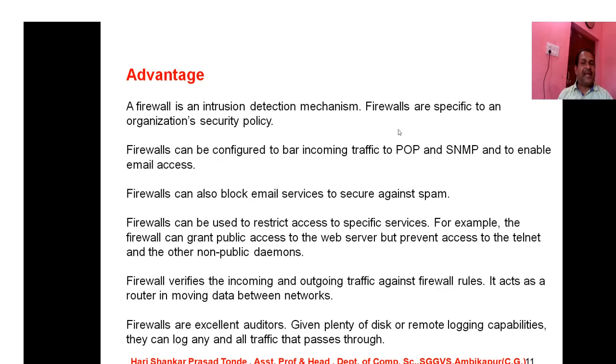The next advantage is that the firewall verifies incoming and outgoing traffic against firewall rules. It acts as a router in moving data between networks. And students, the last advantage is that firewalls are excellent auditors. Given plenty of disk or remote logging capabilities, they can log any and all traffic that passes through. So these are the various advantages we have discussed.